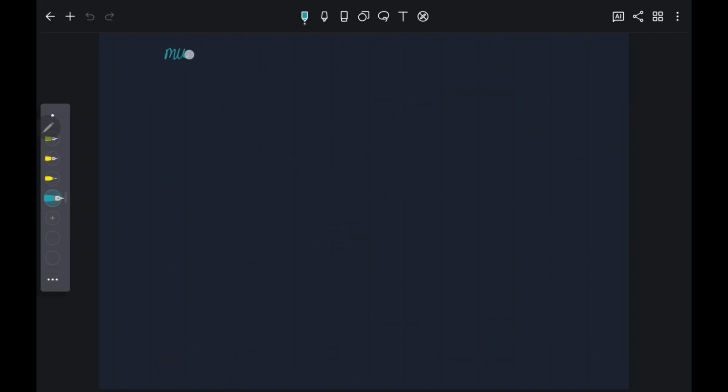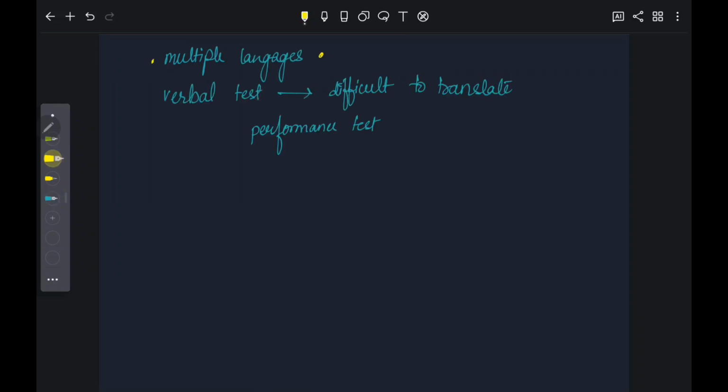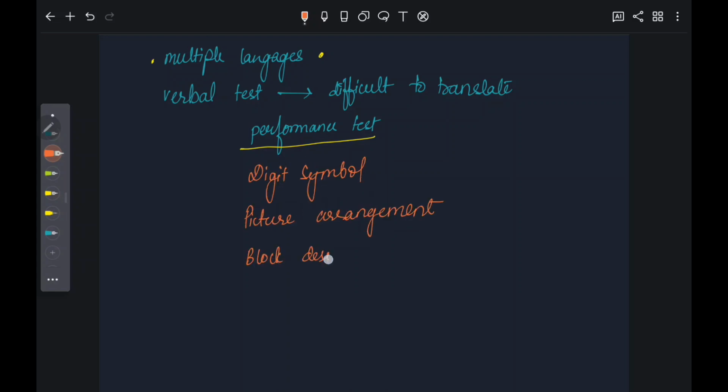Considering that India has multiple languages, it would be difficult to translate the verbal tests, and therefore it was decided that the performance tests can be adapted for the Indian version, that is WAPIS. So it has the 5 performance tests: digit symbol, picture arrangement, block design, picture completion, and object assembly.